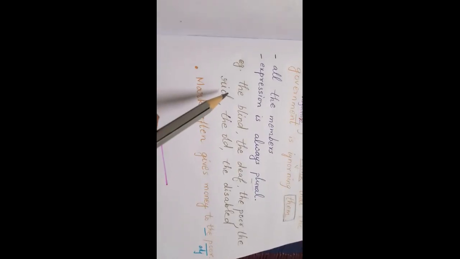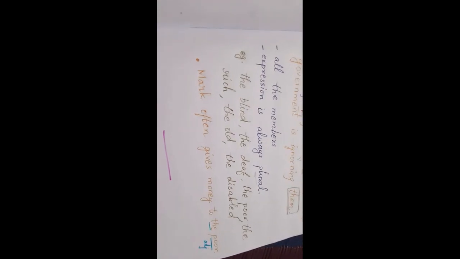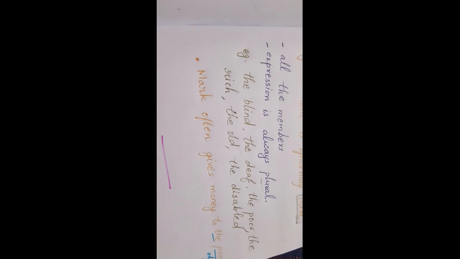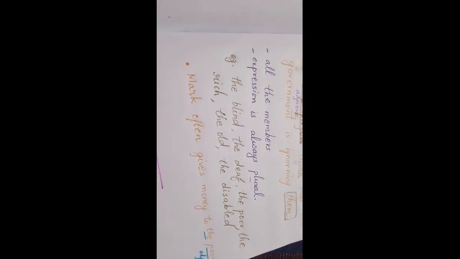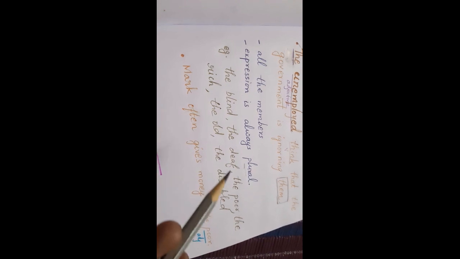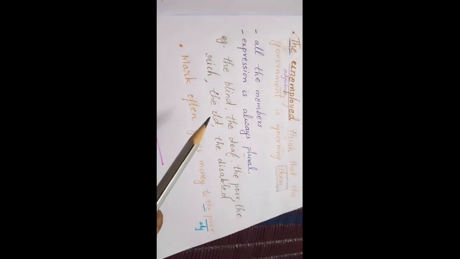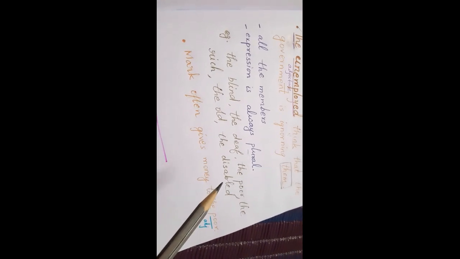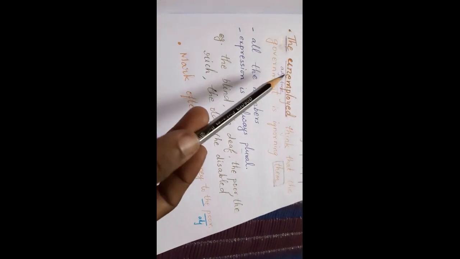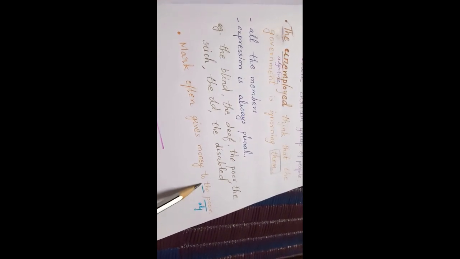Some more examples: the blind, the deaf, the poor, the rich, the old, the disabled. So it all refers to the group of blind people, group of deaf people, group of poor people, group of rich people, group of old people, and group of disabled people. It doesn't always come as a subject. Sometimes it comes as an object. Mark often gives money to the poor. See, it's pointing out the poor. That means pointing out a certain group of people.